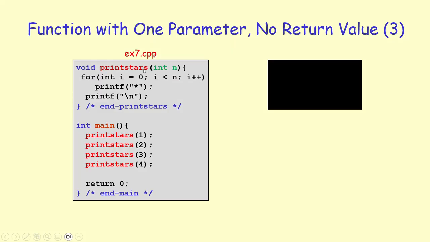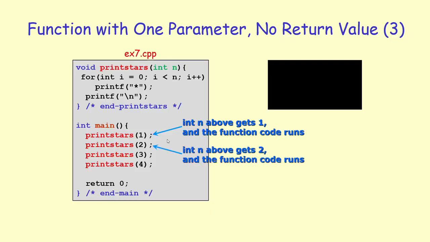We've got a function with one parameter and no return value. And this just prints n star characters on a single line, and then prints the new line to move the cursor to the beginning of the new line. So print stars, I'm making 4 calls. The first time I'm calling it, I'm passing the value of 1 as the argument. The second time, we are going to pass 2 and then 3 and then 4.